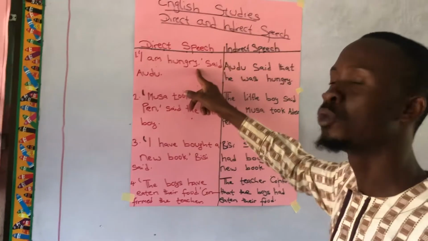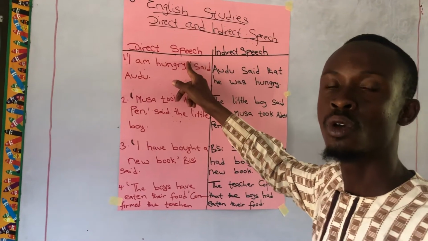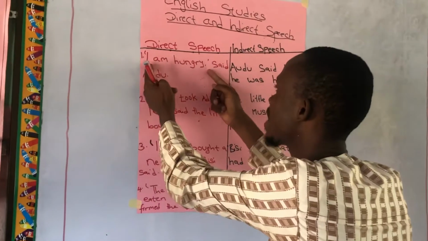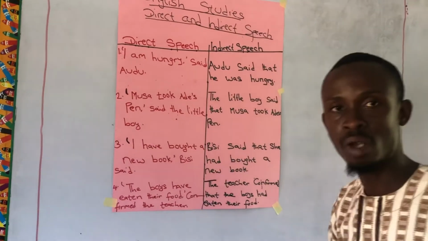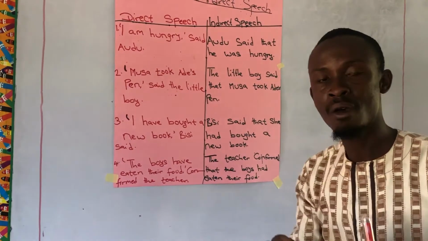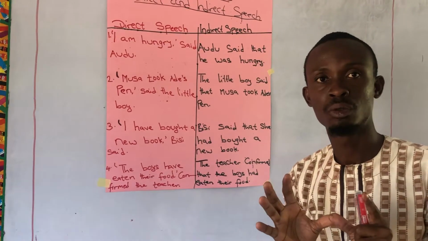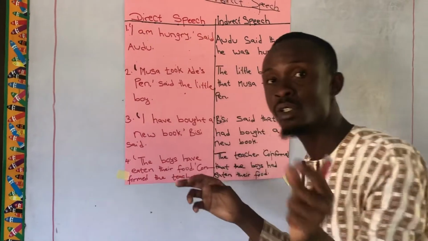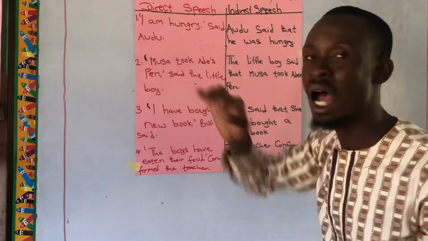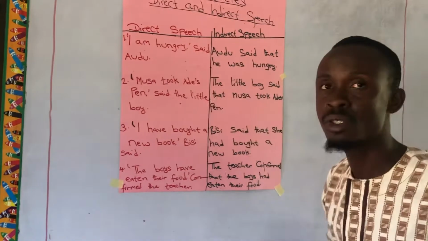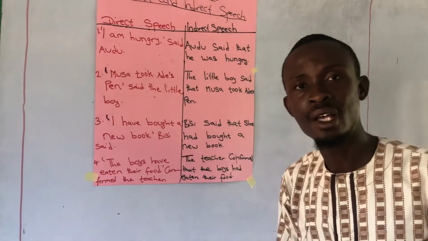After "hungry," we close quotation, telling you that what we have quoted here is direct speech, the exact words that came out of the mouth of Audu. That is why we have quotation here, to let you know that these are the words that Audu used. This type of expression is what we call direct speech.